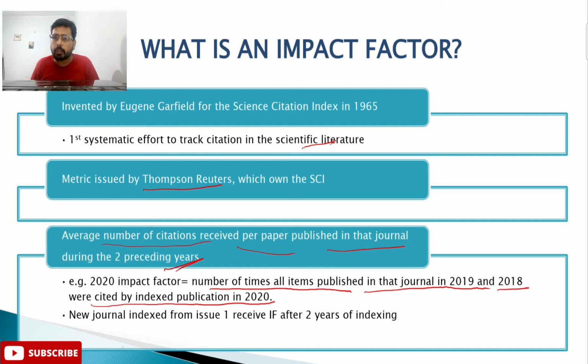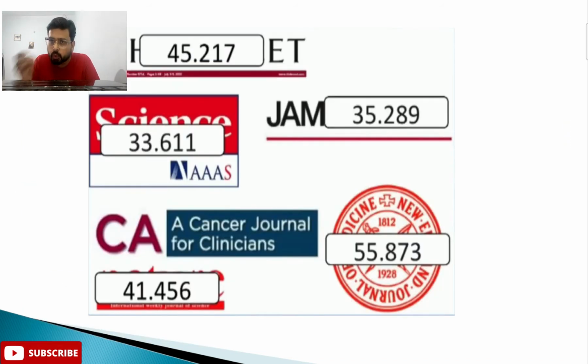Now if I'm talking about a brand new journal which has been established today, what happens to that? That journal will get its impact factor after 2 years. A new journal indexed from issue 1 will receive an impact factor after 2 years of indexing. If it is an SCI journal, then it will get its impact factor after 2 years of its indexing.